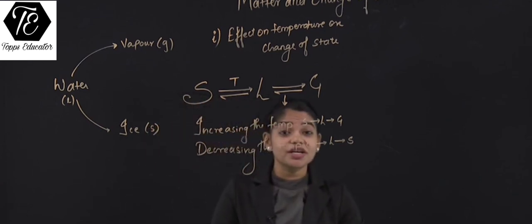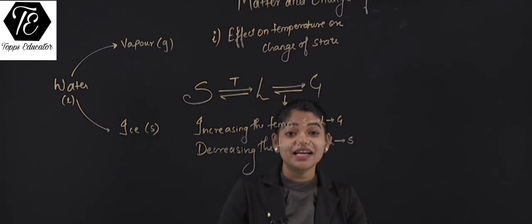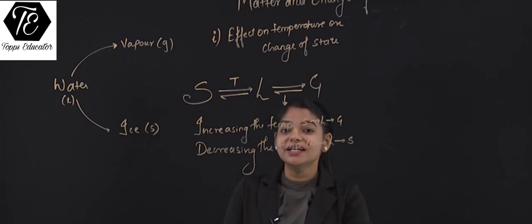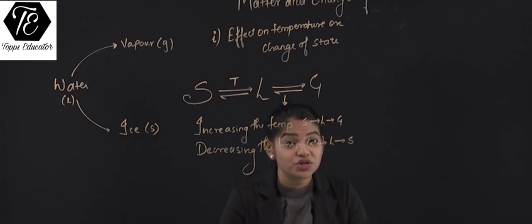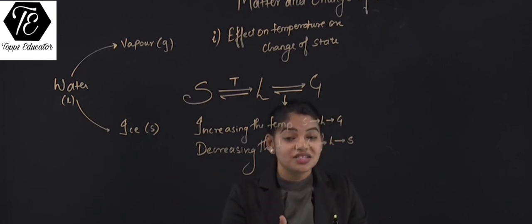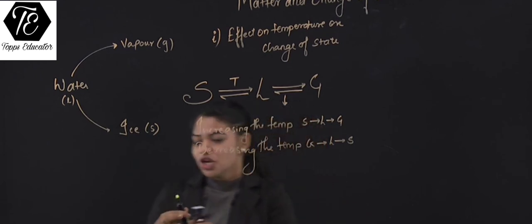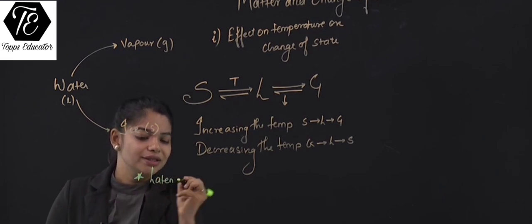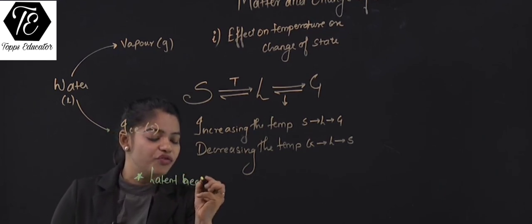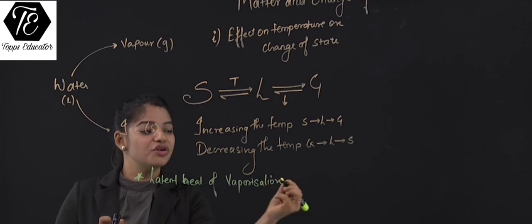Now we are talking in terms of temperature, but for increasing the temperature we need heat, and that heat required to convert 1 kg of substance into its other state without changing the temperature is called latent heat. So here we understand a new term, that is latent heat of vaporization and latent heat of fusion.